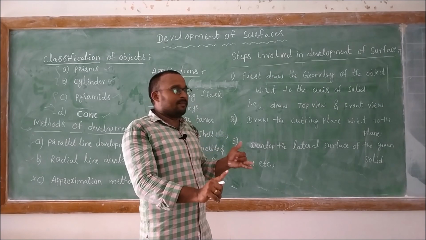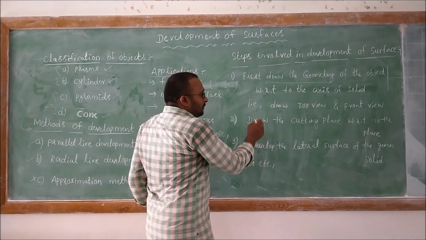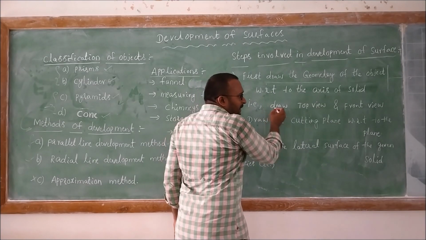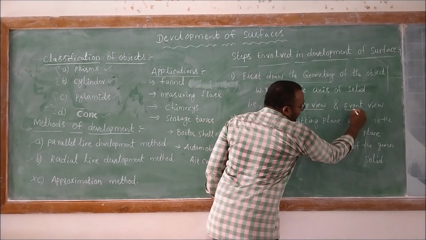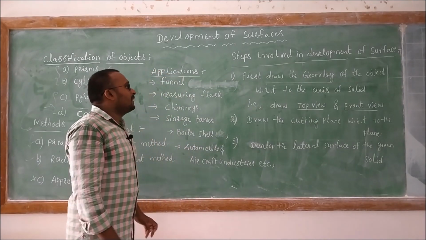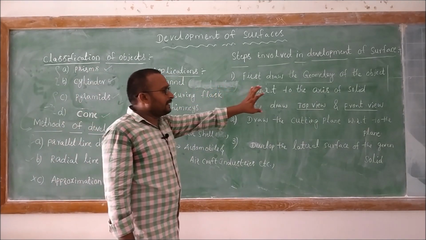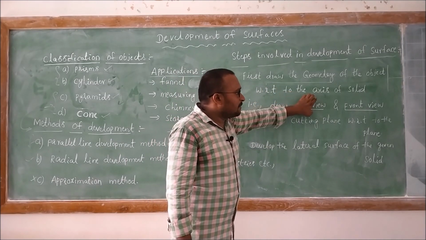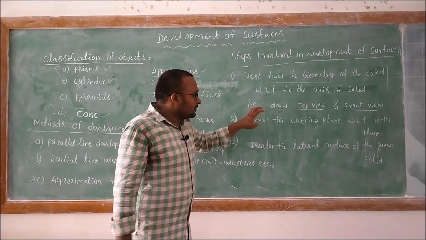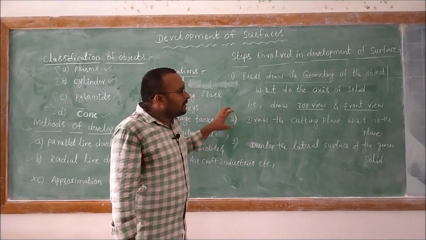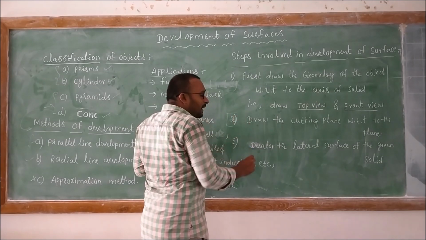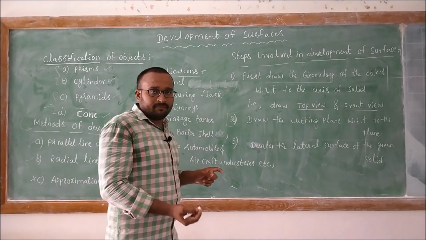With respect to that data, you need to draw the top view as well as the front view of the given solid. As we already discussed in the third unit how to draw a front view and a top view, right? Then in the second step, in a few problems they may give this step, and in a few problems they may not give.